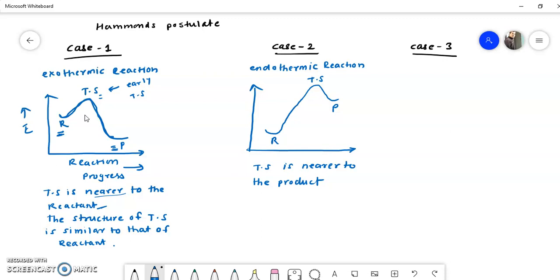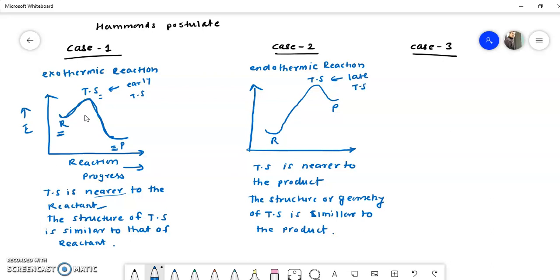As per Hammond's postulate, the structure or geometry of transition state is similar to the product. So we can say that this is a late transition state, late TS.